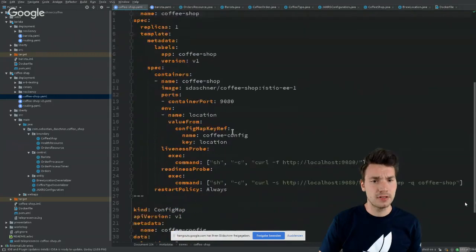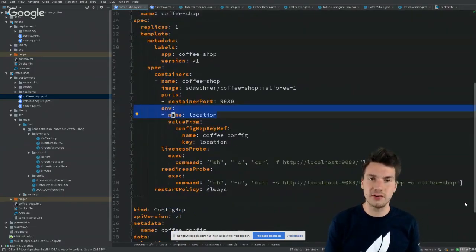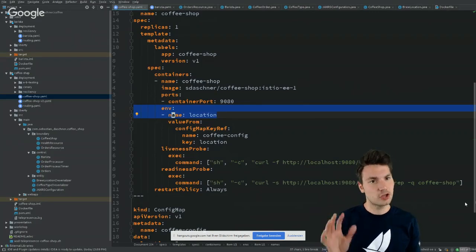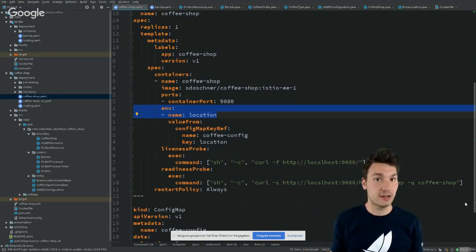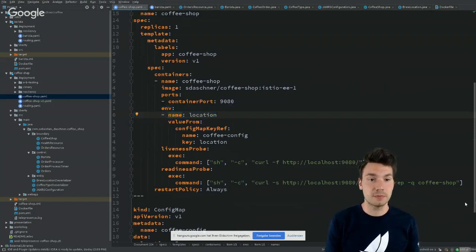In my deployment, you probably already saw that. Actually, I'm going to set an environment variable, location. So that is a Kubernetes specific configuration. It's very similar to a Docker run with an environment variable parameter. It actually does that under the hood and sets this environment variable with a specific value.